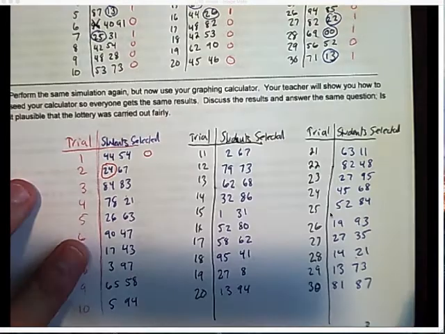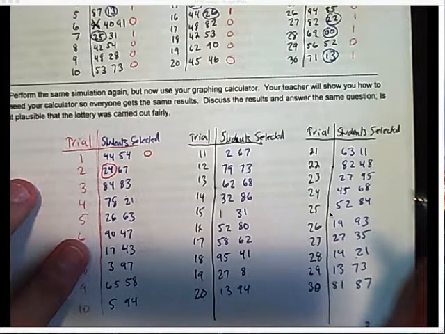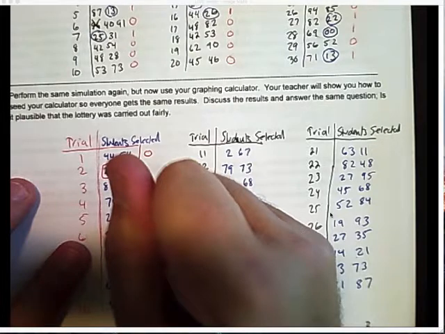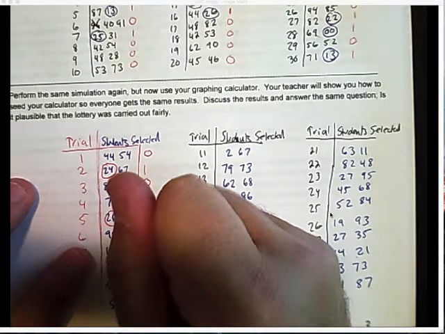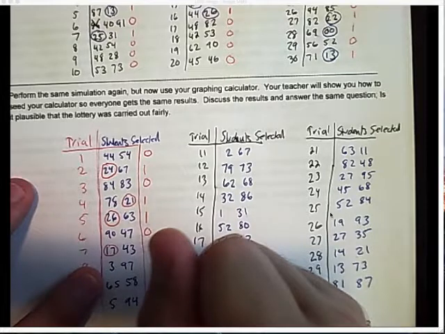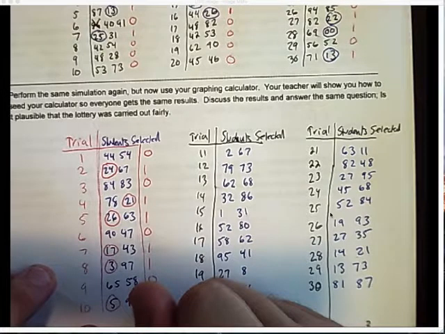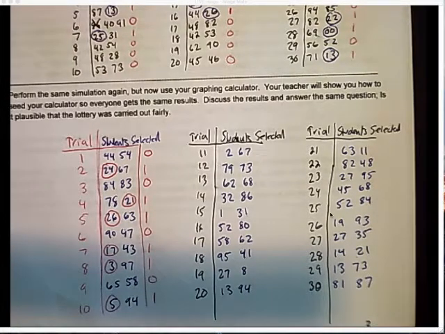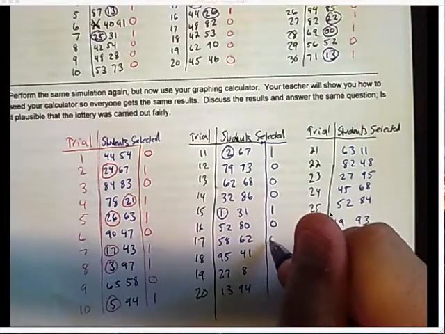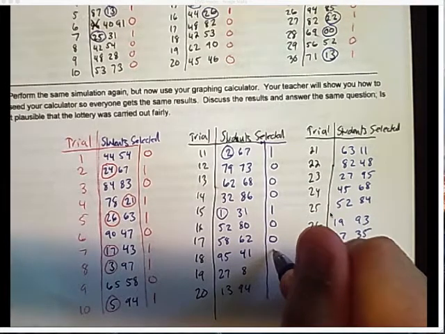No AP Stats students are selected. Okay, here I have 1, then 0, then 1, then 1, then 0, then 1, then 1, there's 0, and I have 1 AP Stat student selected. Okay. All right, then I have 1, then 0, then 0, then 0, then 1, then 0, then 0, then 0.